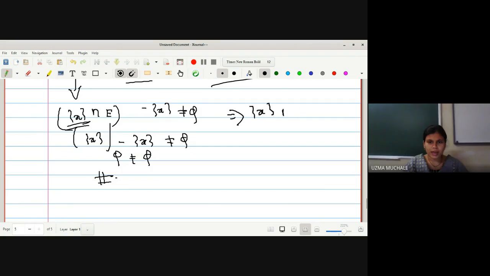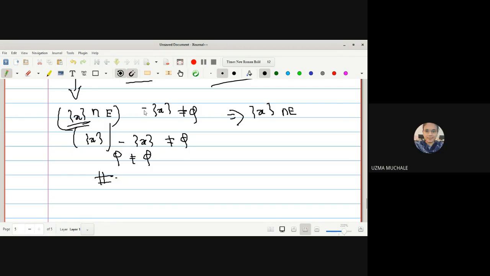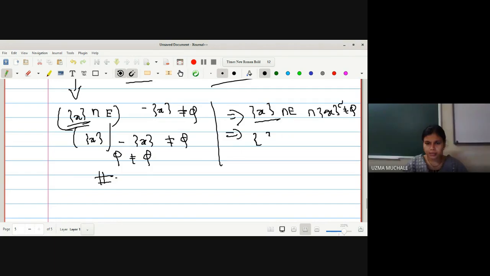Okay, so for that I will write down the same statement in another way. Singleton X intersection E, and this minus, I can write as singleton X, its complement, not equal to empty set. Same statement I am writing. So now I can apply the associative law. Singleton X intersection with singleton X's complement, intersection with E, is not equal to empty set. What is the intersection of a set with its complement? It is the empty set.